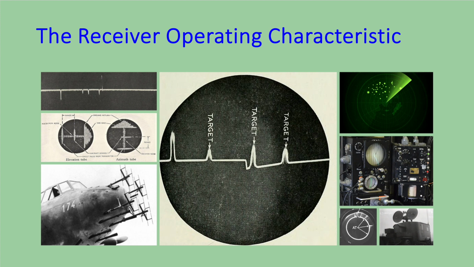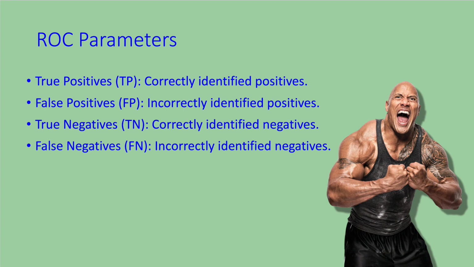Before we dive into the receiver operating characteristic and its associated confusion matrix, consider the aerial combat situation during World War II. Aerial combat was a critical aspect of war, and both the Allied and Axis powers relied heavily on their air forces and radar. The ability to accurately identify enemy planes and distinguish them from friendly planes was crucial to the success of a mission.